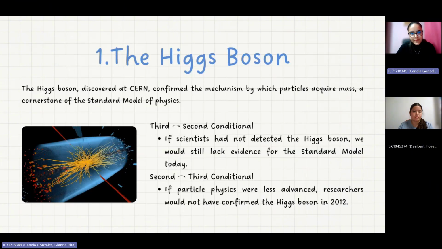Scientific discoveries. Number 1, the Higgs boson. The Higgs boson, discovered at CERN, confirmed the mechanism by which particles acquire mass, a cornerstone of the standard model of physics. Third and second conditional. If scientists had not detected the Higgs boson, we would still lack evidence for the standard model today. Second and third conditional. If particle physics were less advanced, researchers would not have confirmed the Higgs boson in 2012.